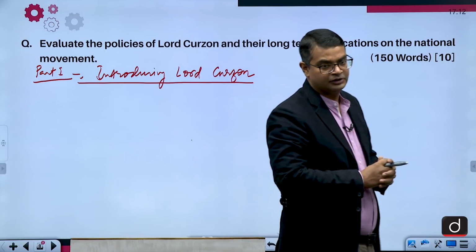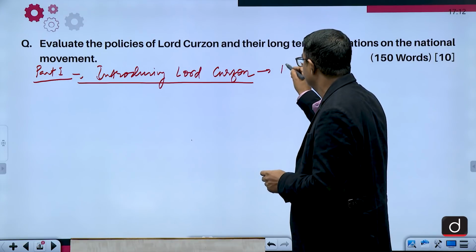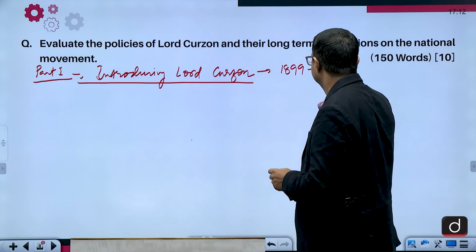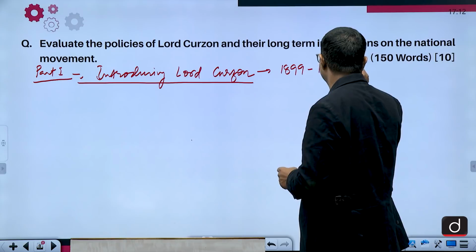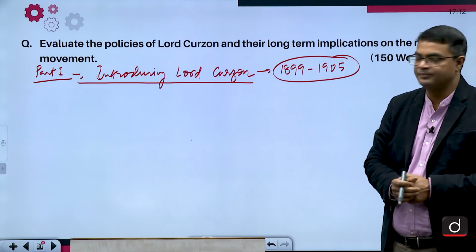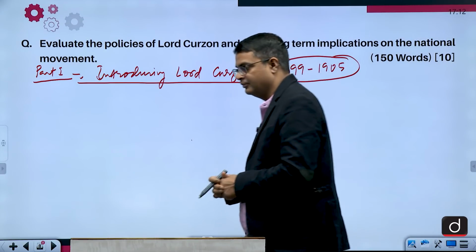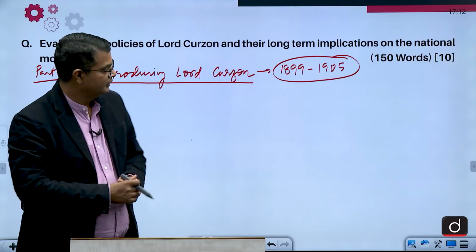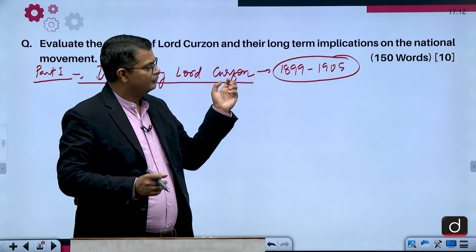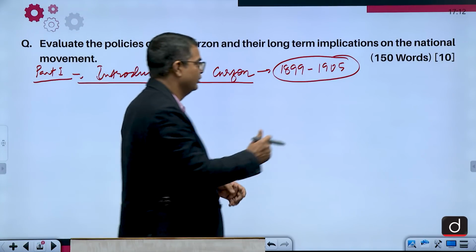George Nathaniel Curzon was his full name, and his time period was 1899 to 1905. He was one of the most important Governor Generals, and he came in 1899, and his most important step or policy was the partition of Bengal.